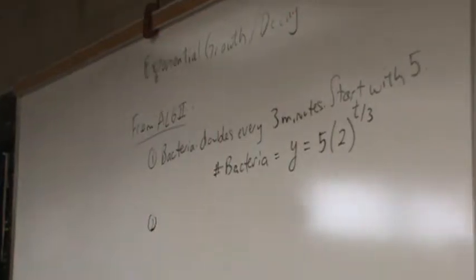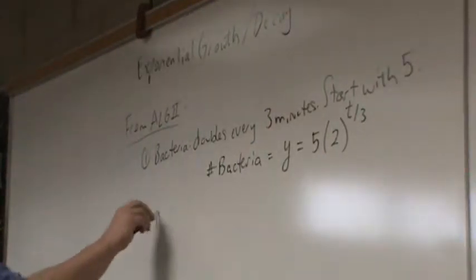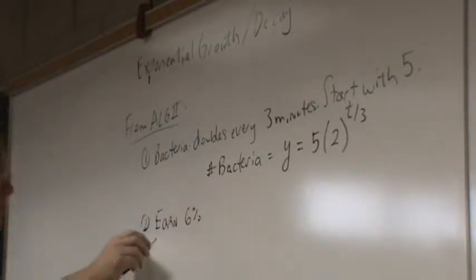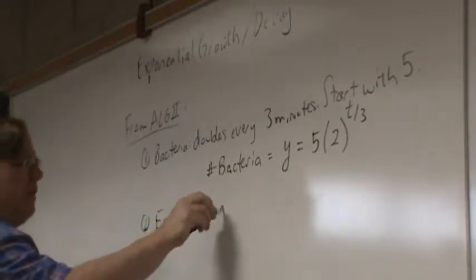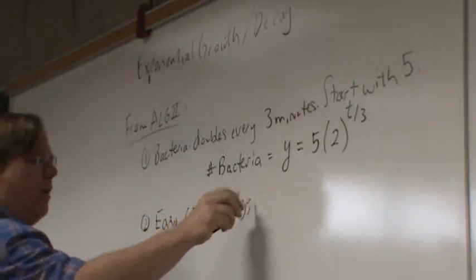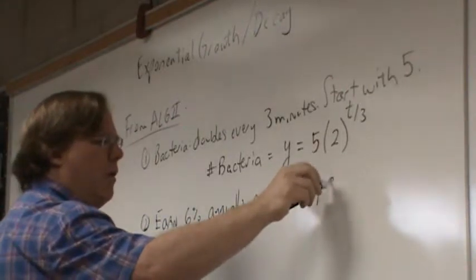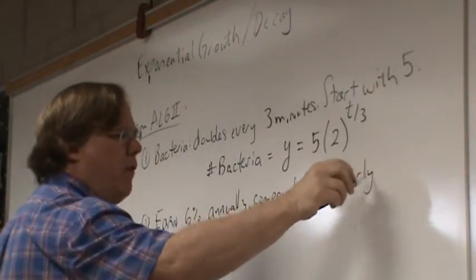Another type of exponential growth you guys dealt with was compound interest. Let's say I earn 6% annually, but it's compounded quarterly. That is, it's compounded 4 times a year.